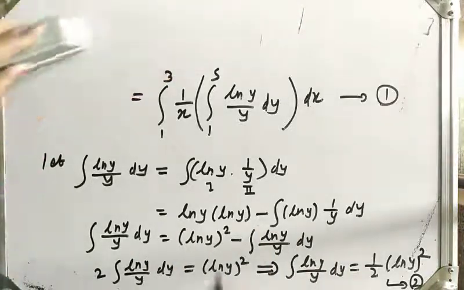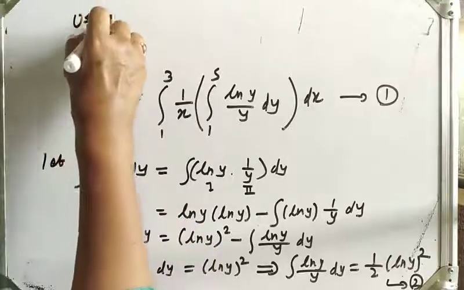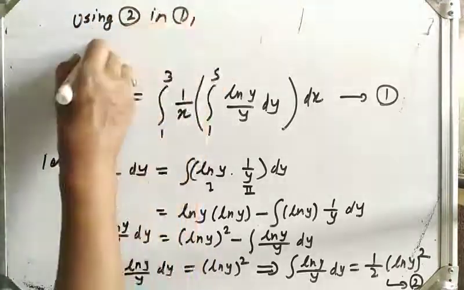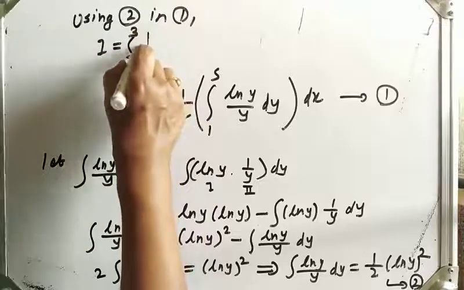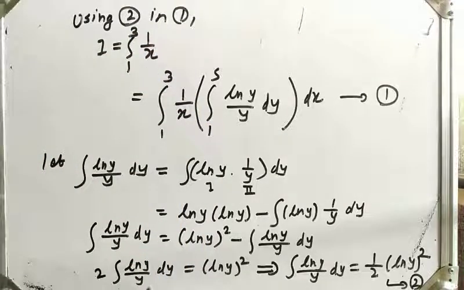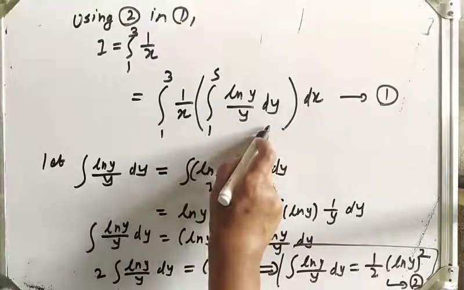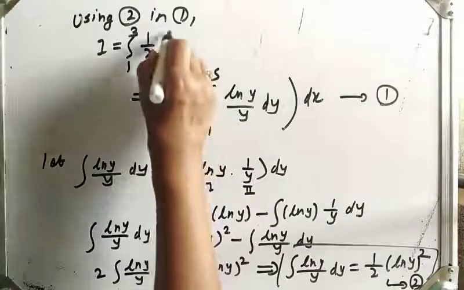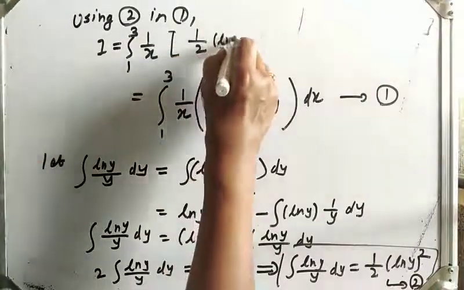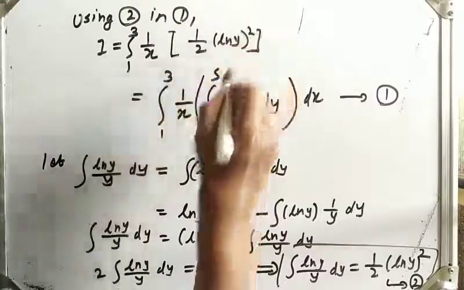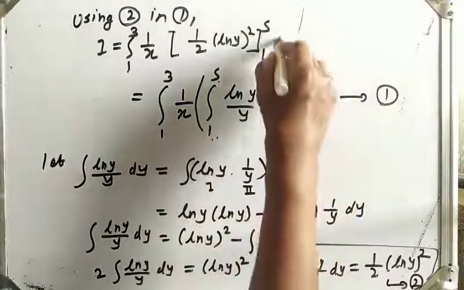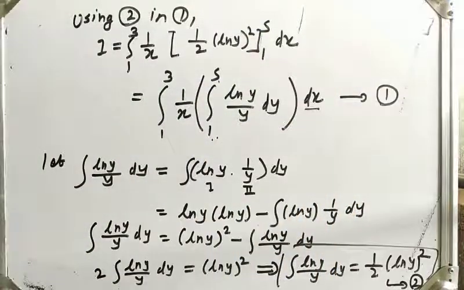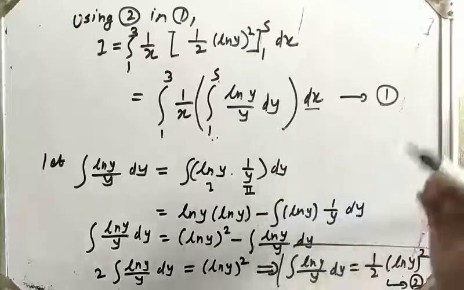Using 2 in 1, I is equal to, what is equation 1? The integral from 1 to 3 of 1 upon x, and from equation 2, integration of log y upon y dy, what is that value? It is 1/2 log y bracket square. And what are our limits? Limit points are 1 to 5, and this dx as it is. What we have done is we used equation 2 in equation 1.